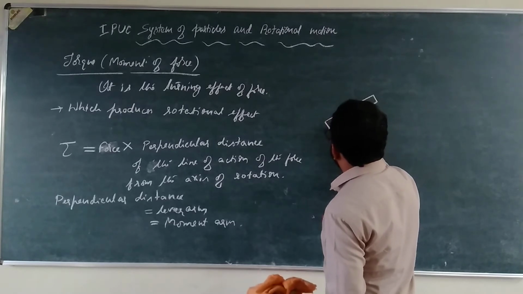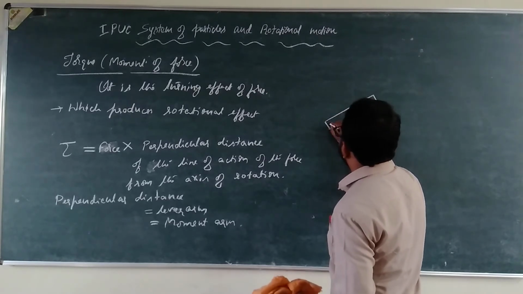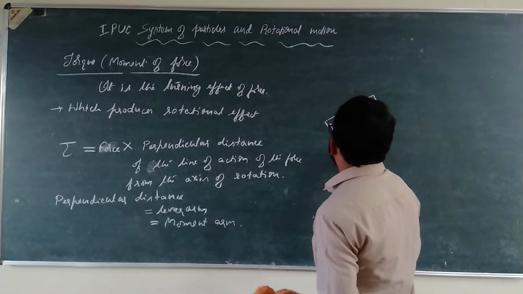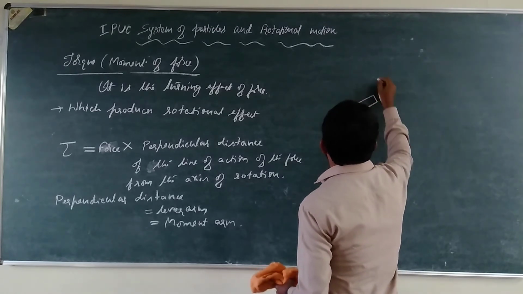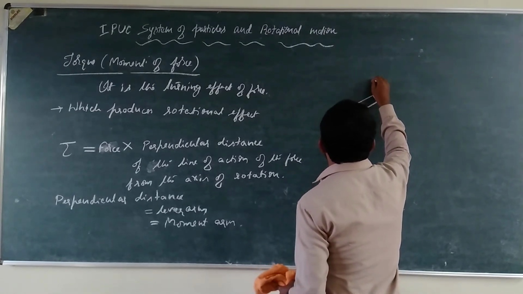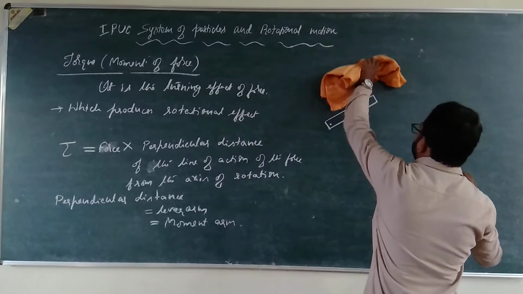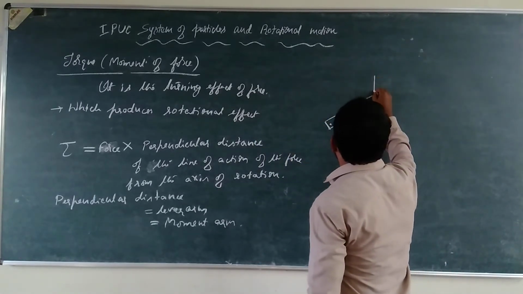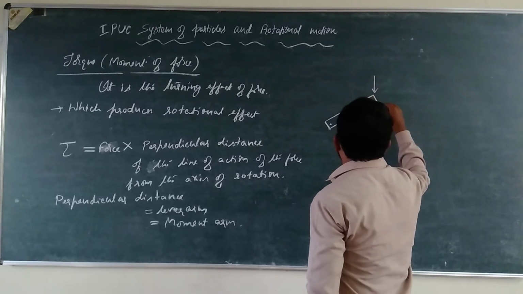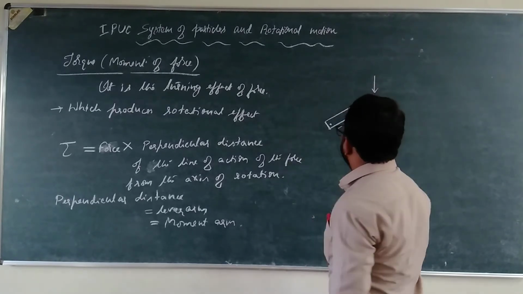Say at this end it is fixed. Now if I apply a force at the other end like this, now it produces the rotational effect.